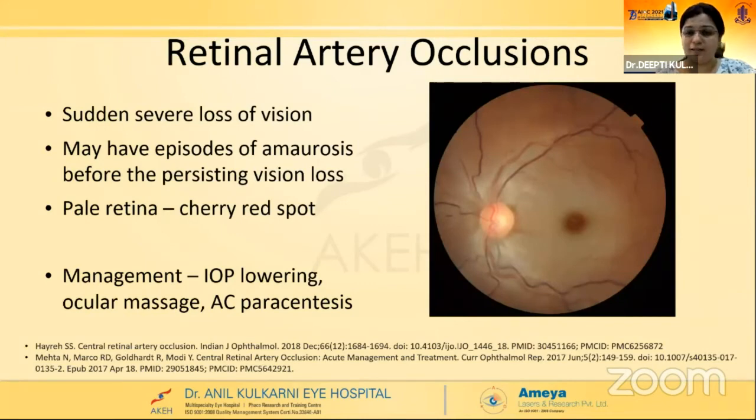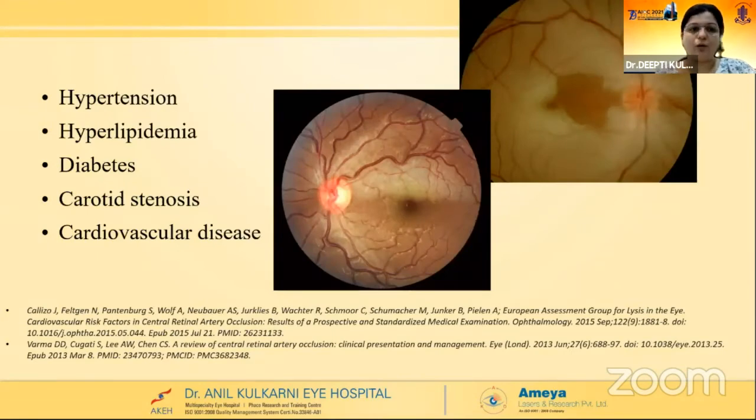Retinal artery occlusions are devastating for the patient and the treating doctor too. There is sudden vision loss. Here also the patient can give a history of a similar episode. We know that the retina is pale, totally pale, with a cherry red spot. Although managing the patient as early as possible is our goal, still the prognosis remains guarded, and IOP lowering by various means, either oral acetazolamide or IV mannitol, AC paracentesis, and ocular massage does go some way in helping the patient. We must here rule out hypertension, hyperlipidemia, diabetes, carotid artery diseases, and other cardiovascular diseases.